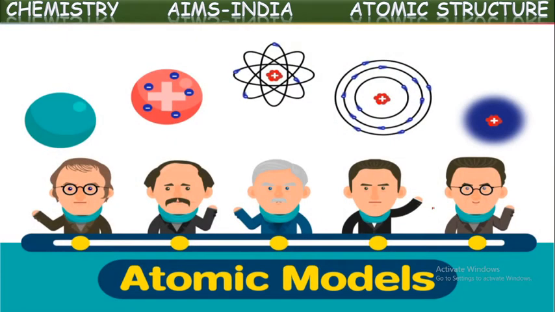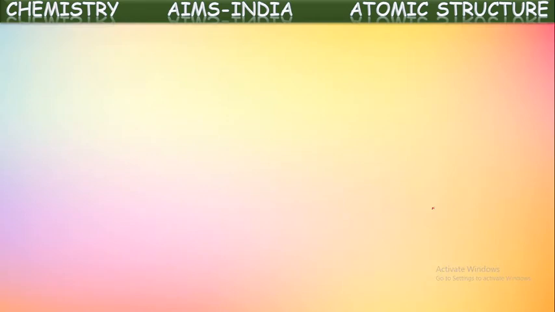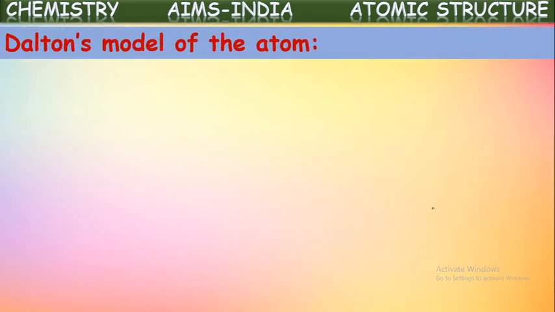Now let us see the different atomic models proposed by different scientists. As we have seen, there are three kinds of subatomic particles in atoms. They discovered these subatomic particles present in the atom. As these particles were there, they wanted to know how these particles are arranged inside the atoms. So they proposed different models. Let us see them one by one. First among them is Dalton's model of the atom.